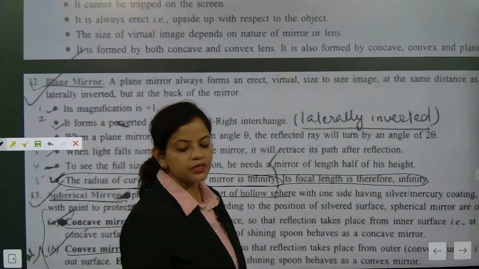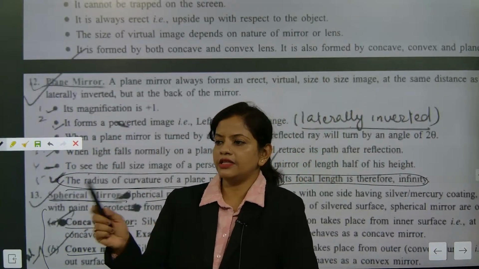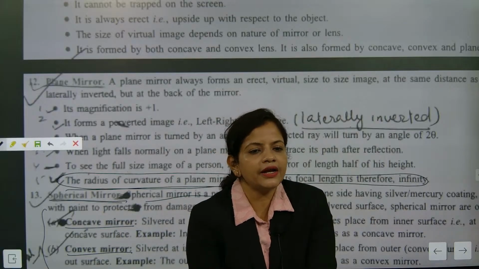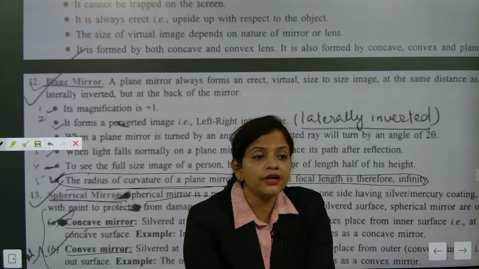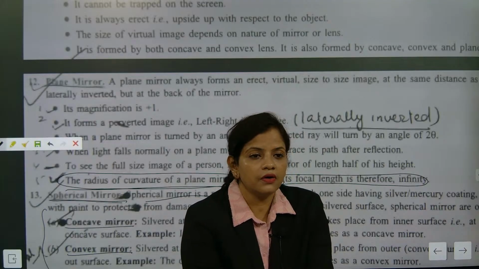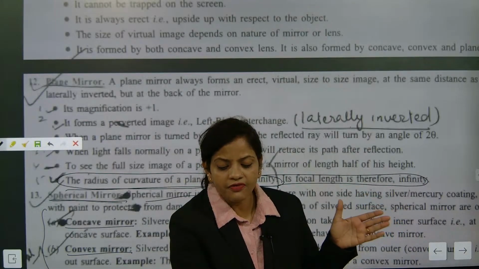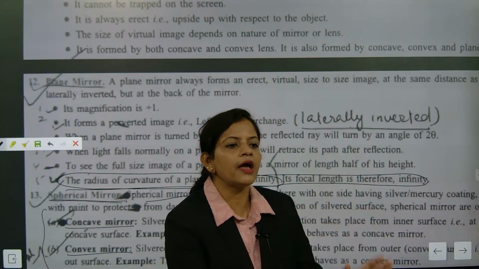Like in an ambulance, you will always see that they write the word ambulance opposite. In the car they write ambulance reversed. What is the reason? So that the mirror will show ambulance correctly. It will look like ambulance only. Understood?